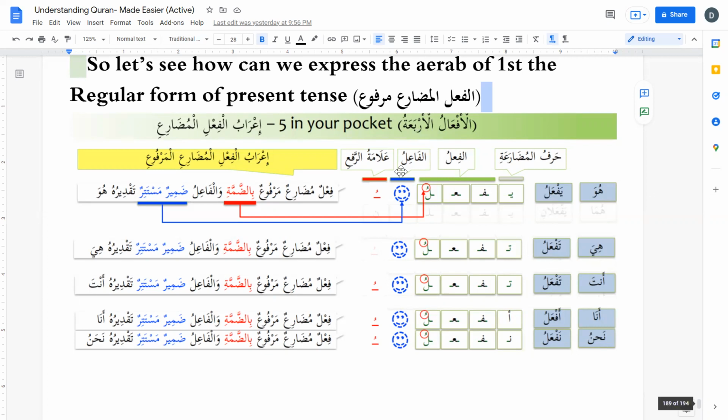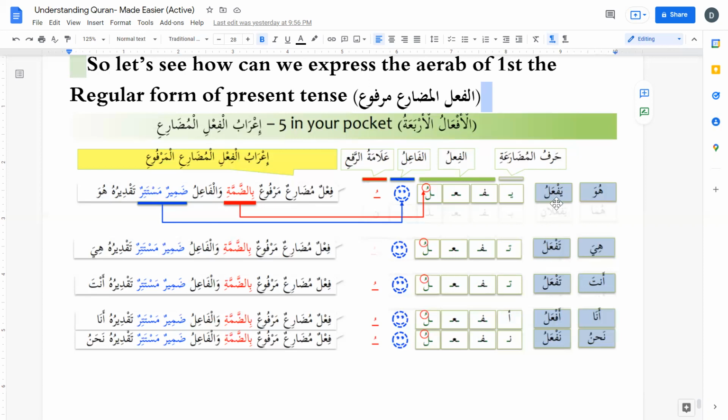So in huwa form, we say that yaf'alu is fi'lun mudari'un marfu'un bid dhamma. Fa'il mustatir taqdiruhu huwa. Who is the fa'il? The fa'il is hidden. It's not apparent, it's not visible, and it is estimated to be huwa.